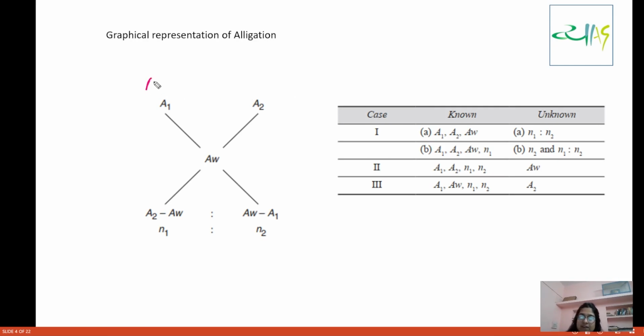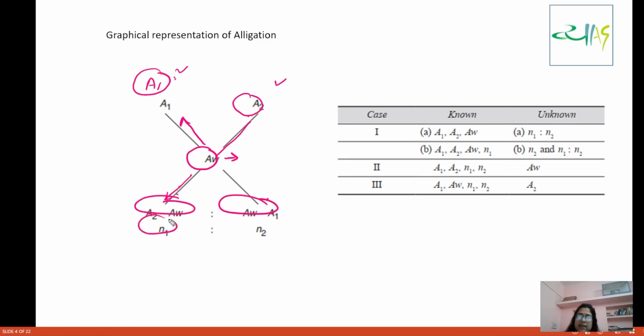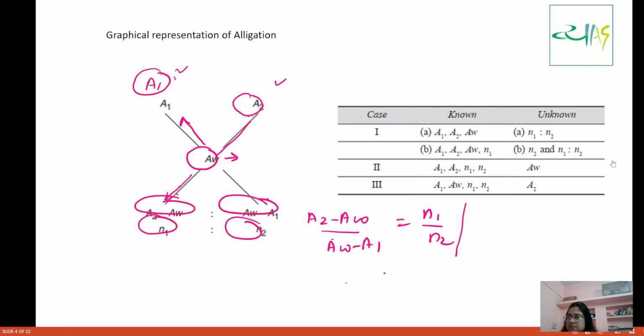You will write A1 here. That is one of the averages, and mostly the lesser average you always write here. The bigger average you can write here. AW you can obviously write here. So you will do A2 minus AW, this subtracted by this, and here you will subtract this from this. So AW minus A1 and A2 minus AW, N1 is to N2. You will write A2 minus AW divided by AW minus A1 is equal to N1 by N2. So this is the graphical representation method of allocation.